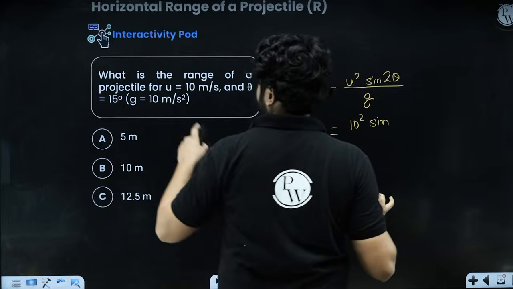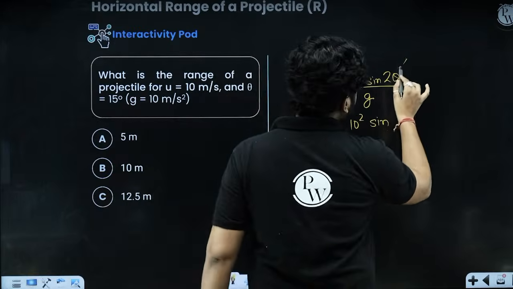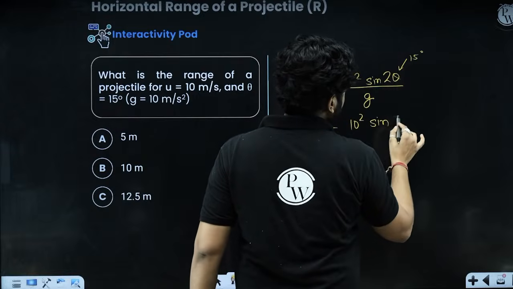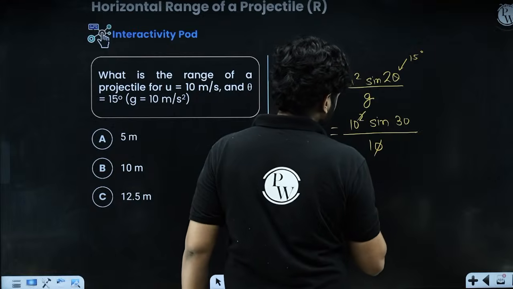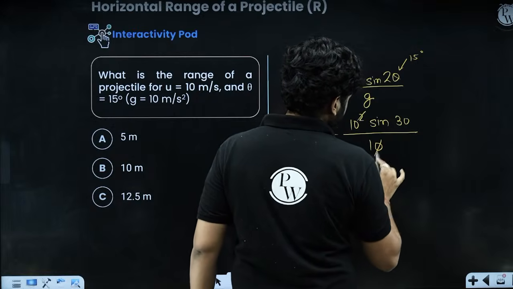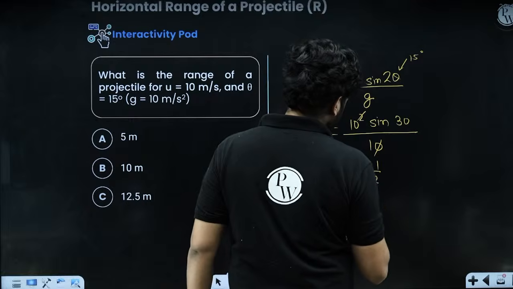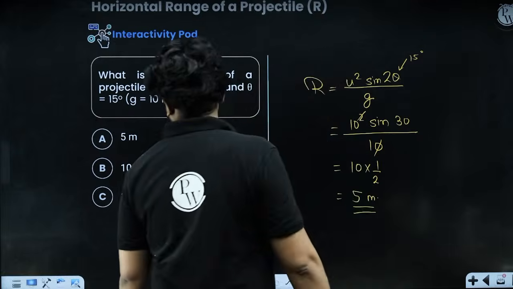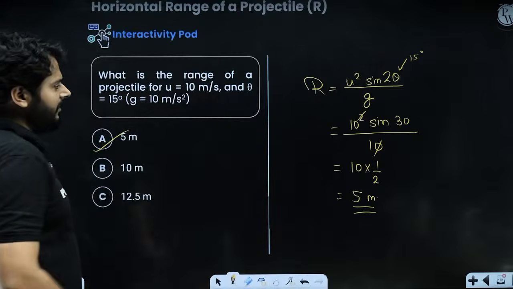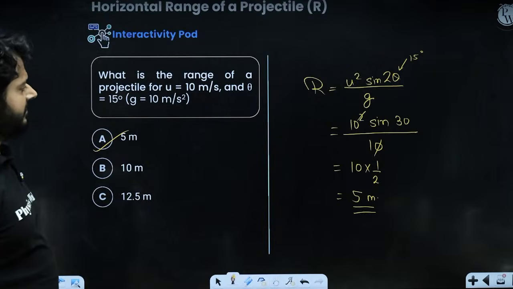Sin 2 theta is going to be sin 2 into 15, which is sin 30, upon g. So it is 10 sin 30, and sin 30 is 1 upon 2. So it is going to be 5. Okay. So the answer is going to be 5 meters. That will be the range of projectile motion in this situation.